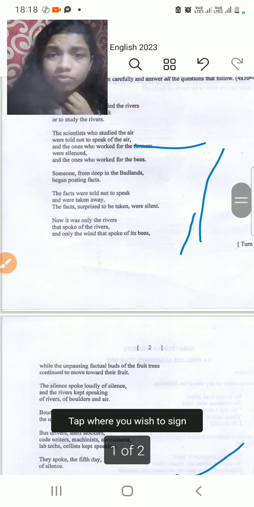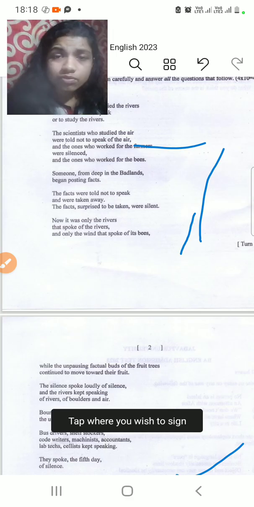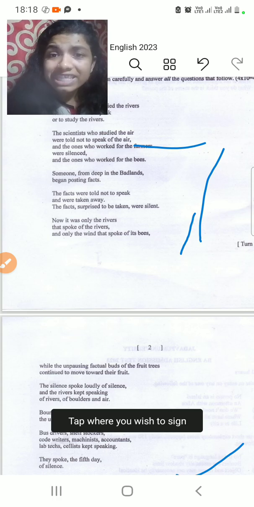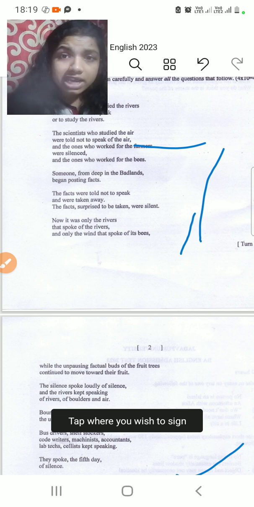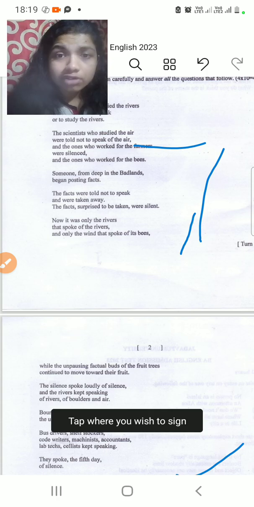So this way it goes on, the scientists were forbidden for their knowledge. It's like the knowledge was forbidden, or the activity. Everything will be unfolded. The ones who worked for the forests were silenced. The third one too was not allowed to speak, and the fourth one who worked for the bees was too silenced.